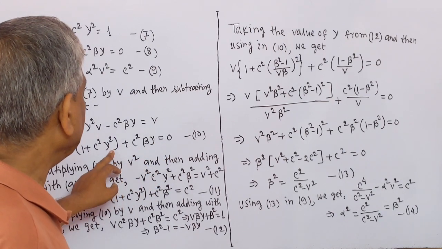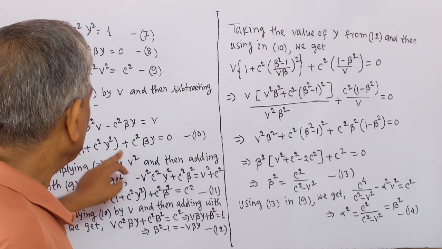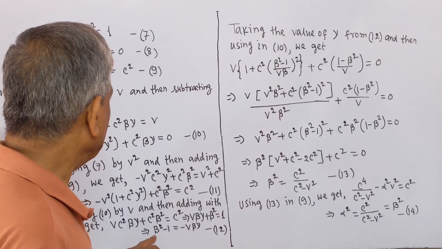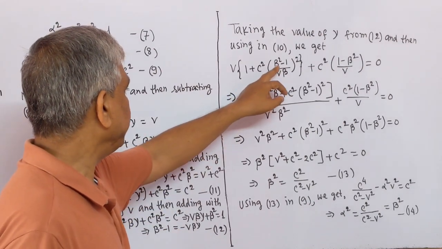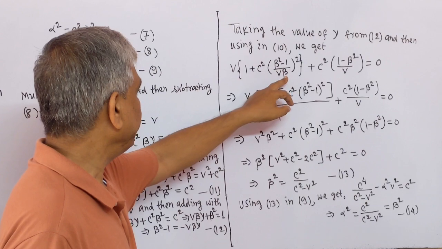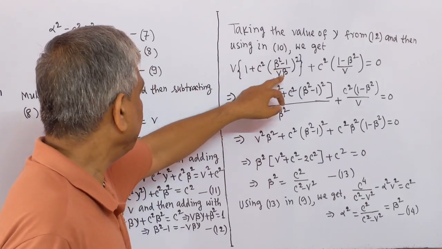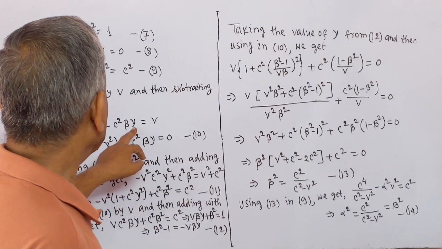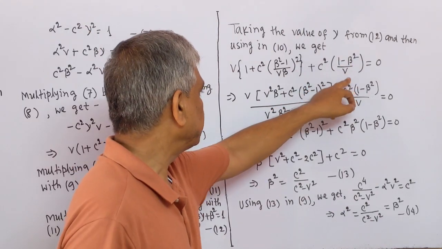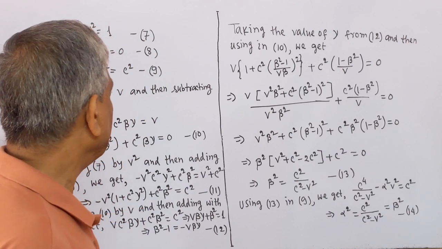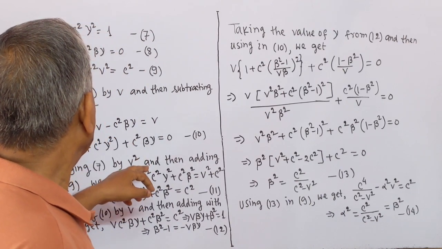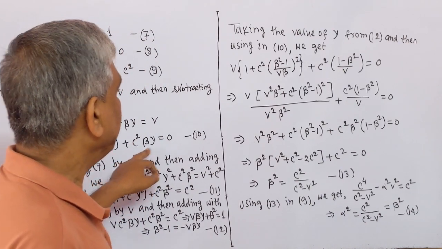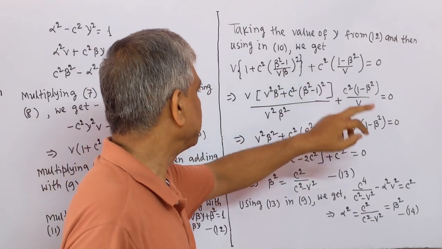Here gamma square, and we may write minus whole square, this is positive, here beta square minus 1 by v beta whole square, and here gamma, here also gamma minus beta square by v, and beta beta cancel and beta beta cancel, so remains this.